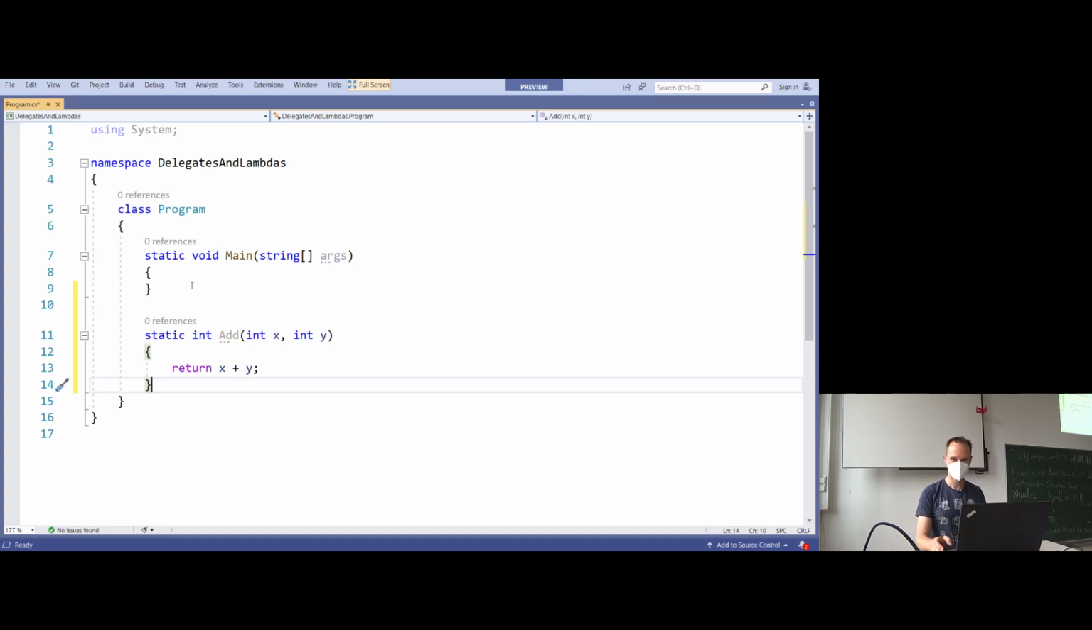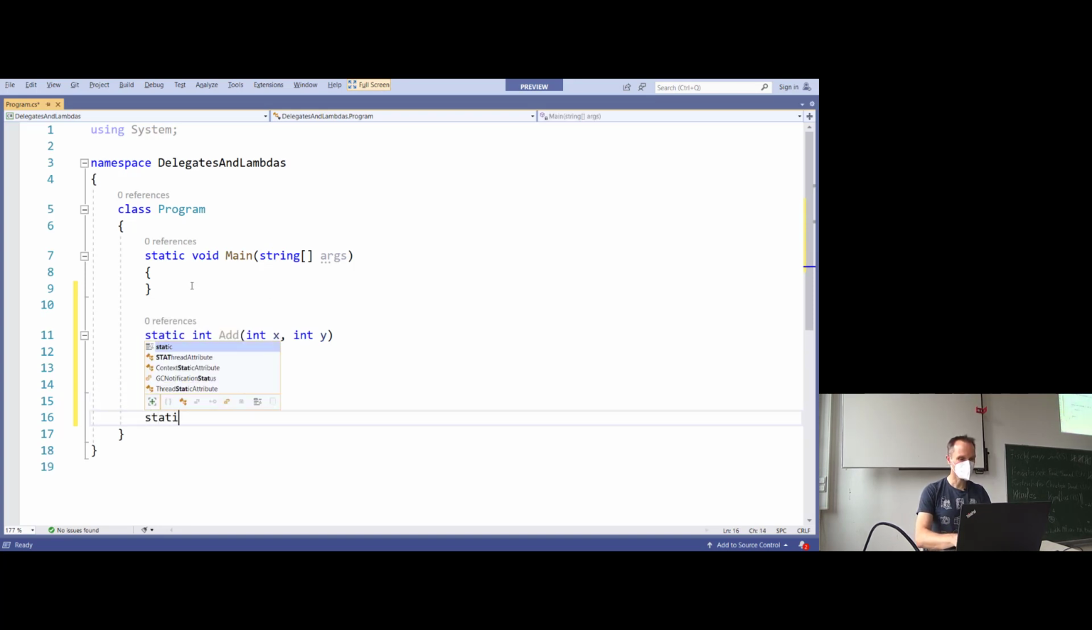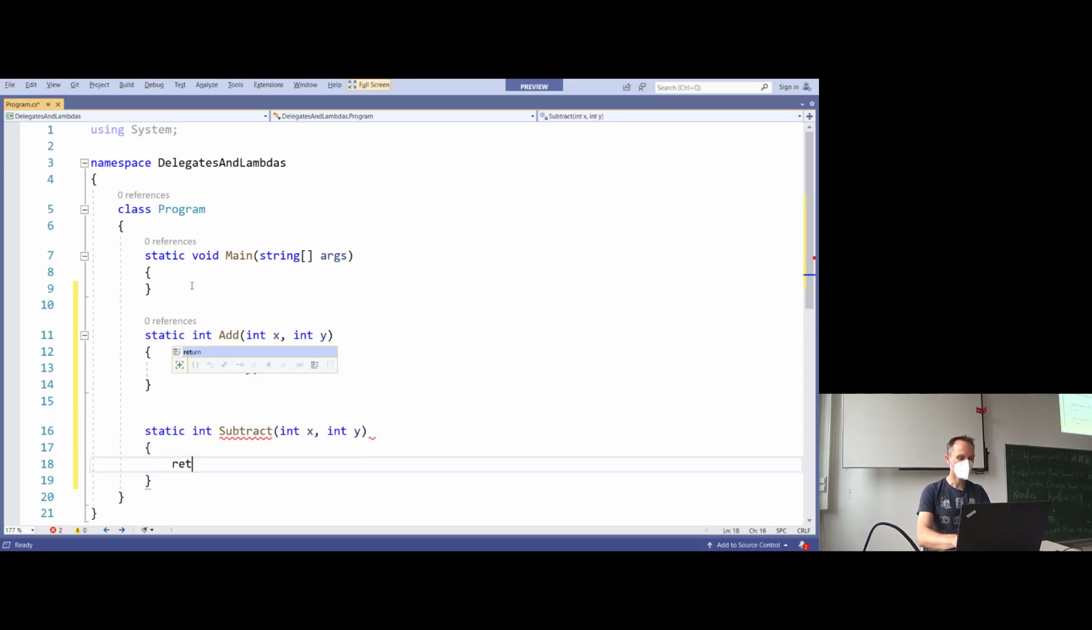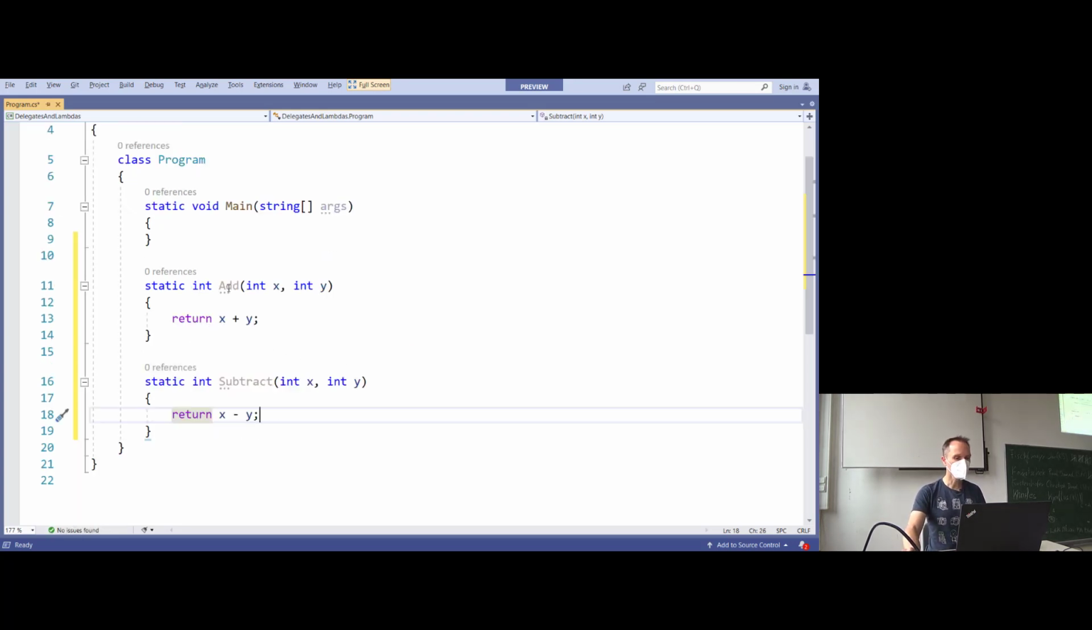No. Good. I'm relieved. And we will write another function. static int, guess what? Subtract(int x, int y). And guess what we do? x - y. Good. I know that Visual Studio is suggesting a bunch of refactorings here. We will ignore Visual Studio for the moment. We will take a look at what Visual Studio suggests in a few minutes, okay? But currently, we write it exactly like that. Good?